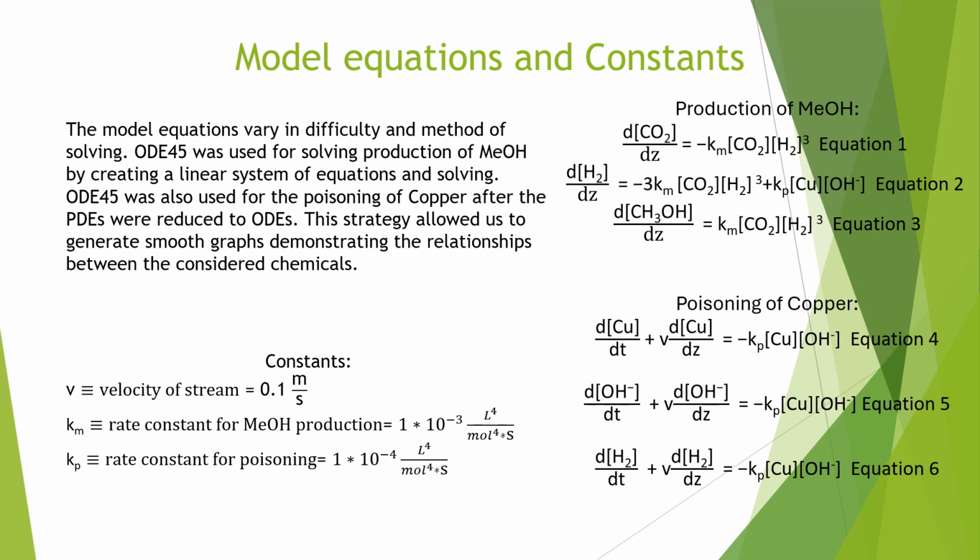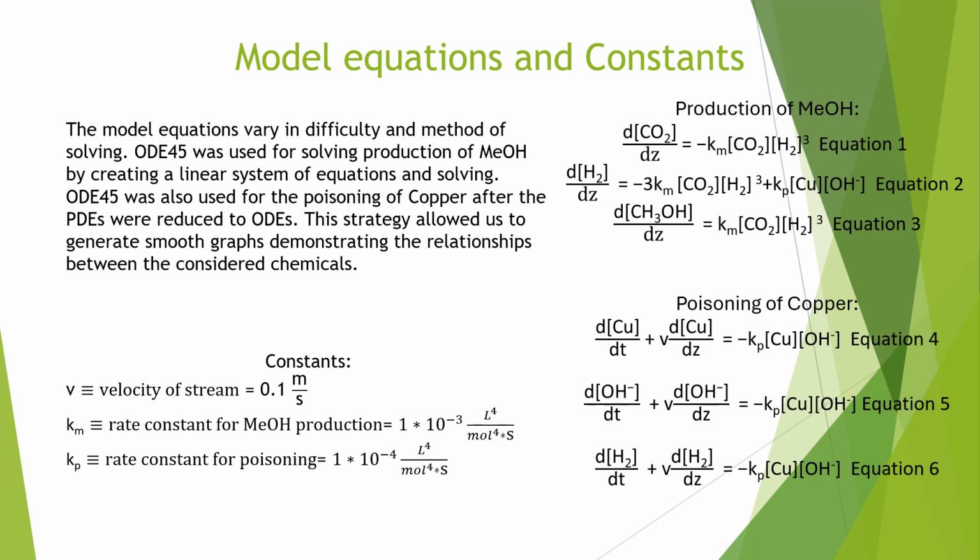So the production of methanol in the top right is shown as a varying nonlinear ordinary differential equation with variance with respect to the length of the reactor, which we assign to the z direction. And the poisoning of copper in the bottom right is based on both the length of the reactor and the time, since it needs time to react, and that is what our poison rate reaction is occurring at.